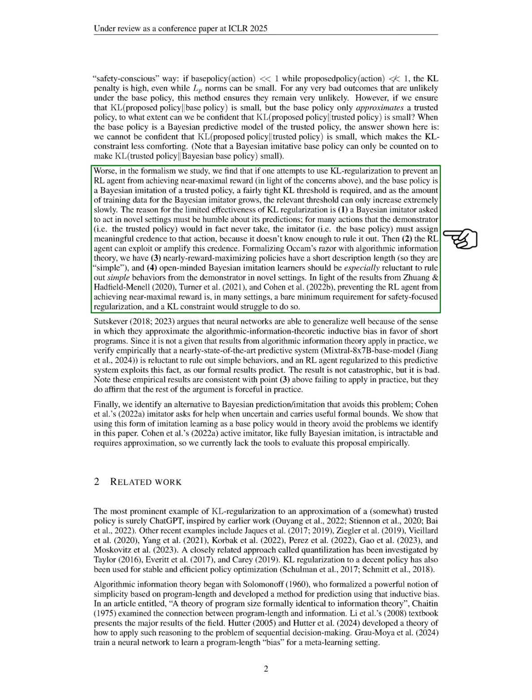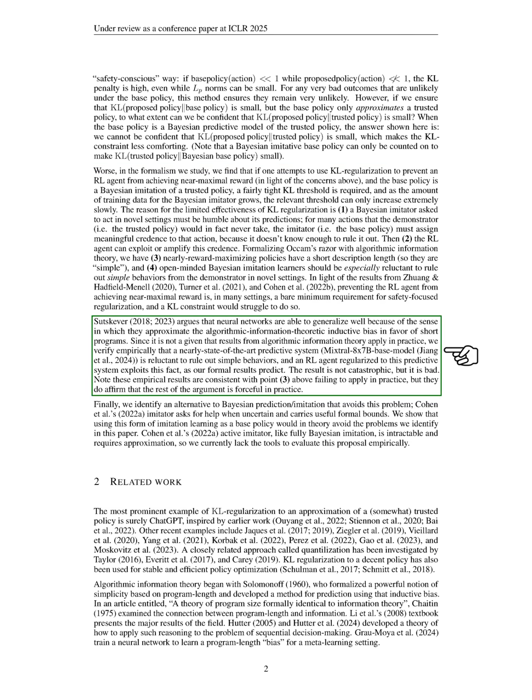We also note that nearly maximal reward policies tend to have short descriptions, making them simple, and open-minded imitation learners are less likely to dismiss simple behaviors in new contexts. Given these findings, preventing RL agents from achieving near maximal rewards is essential for safety, but KL constraints may struggle to achieve this.